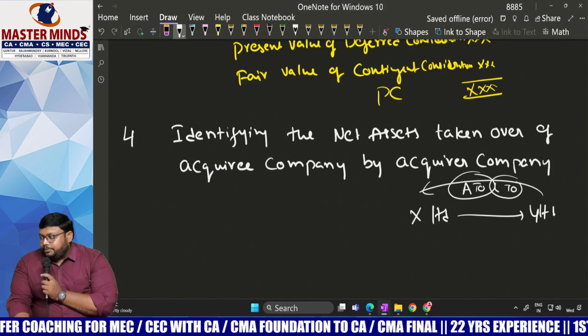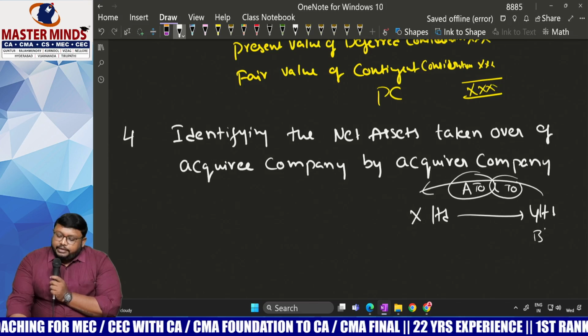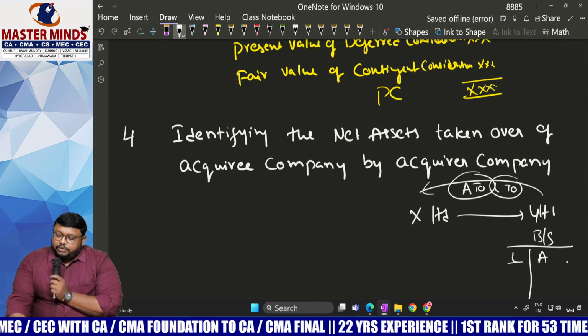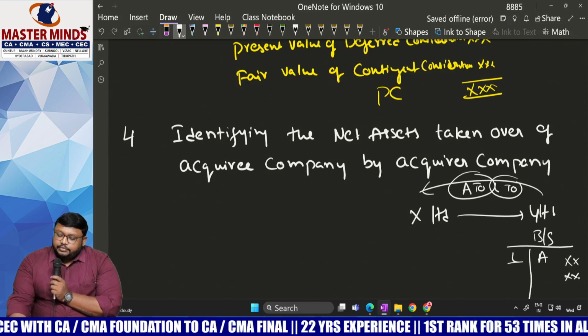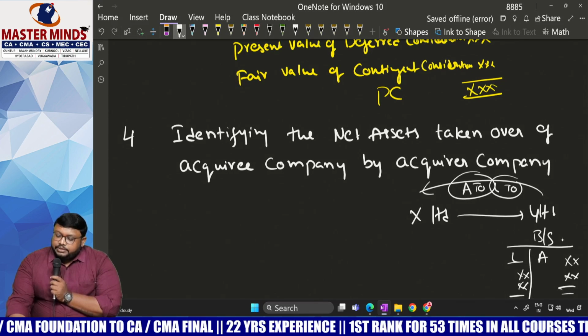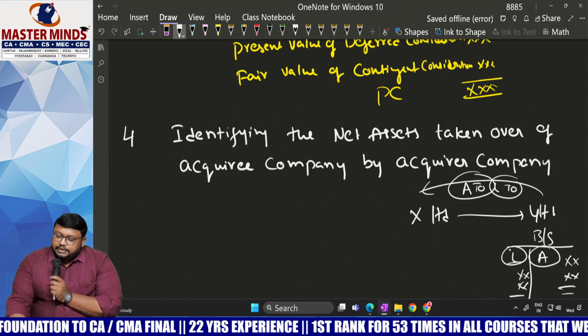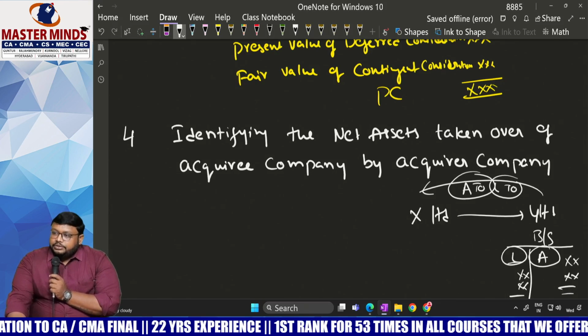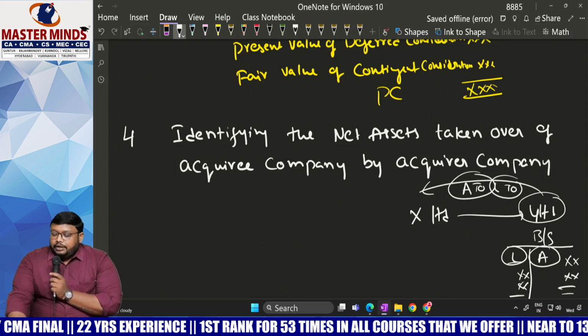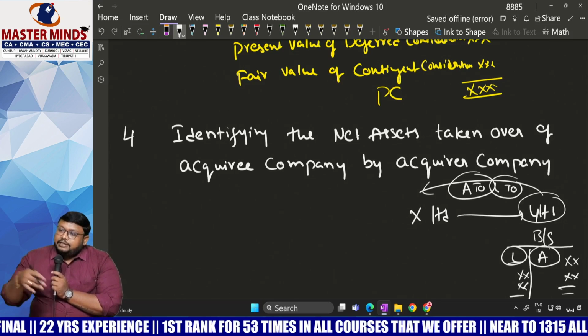That is the major point, because in Y Limited's balance sheet, all the assets and liabilities are recorded at their carrying amounts, that is, their balance sheet values. These are the book values of assets and liabilities of which company, Nana? Y Limited.